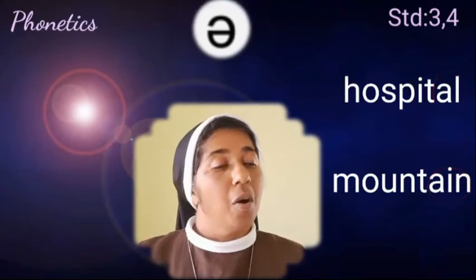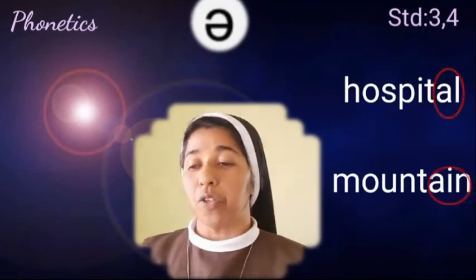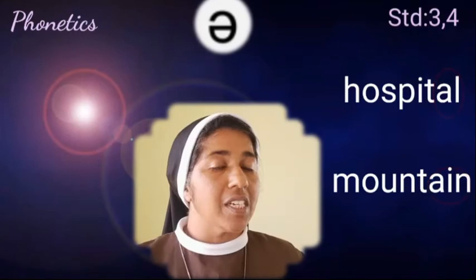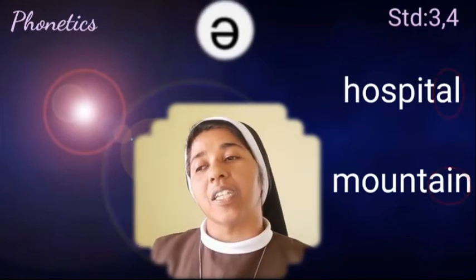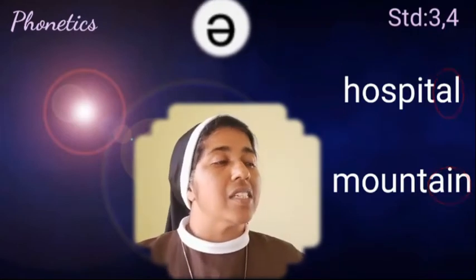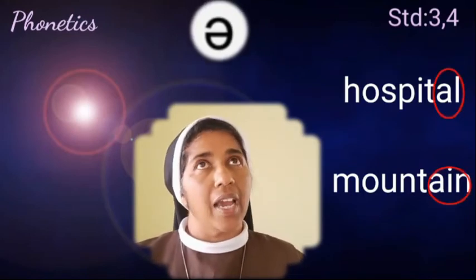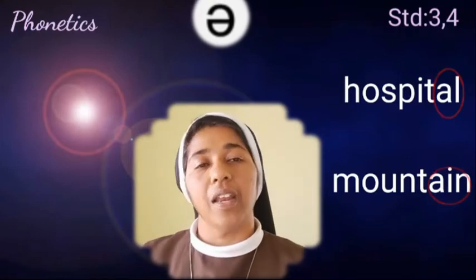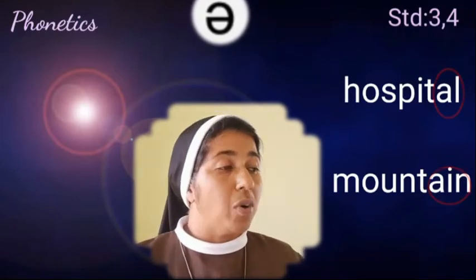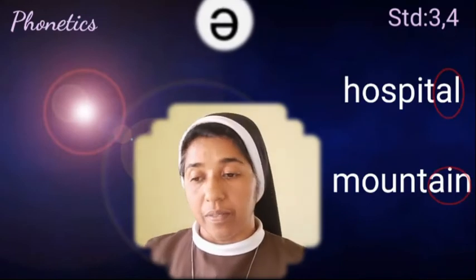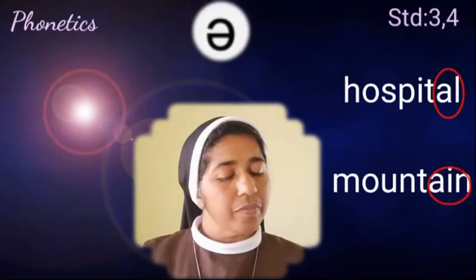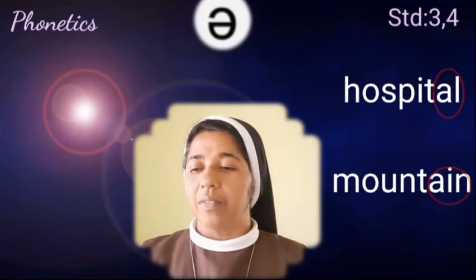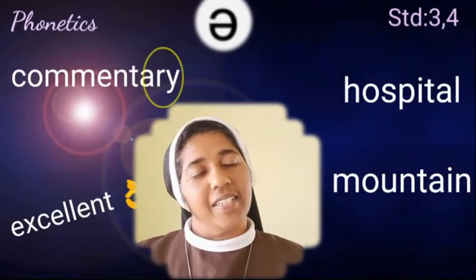Hospital. Mountain. Sometimes you may have heard mountain, but it's not the right pronunciation. A-I-N gets just A with that schwa sound, and I-N gets just an N sound. It's not an I-N sound. It's N. Okay? So, mountain. Say that. Mountain. Give me one example. Commentary. Excellent.